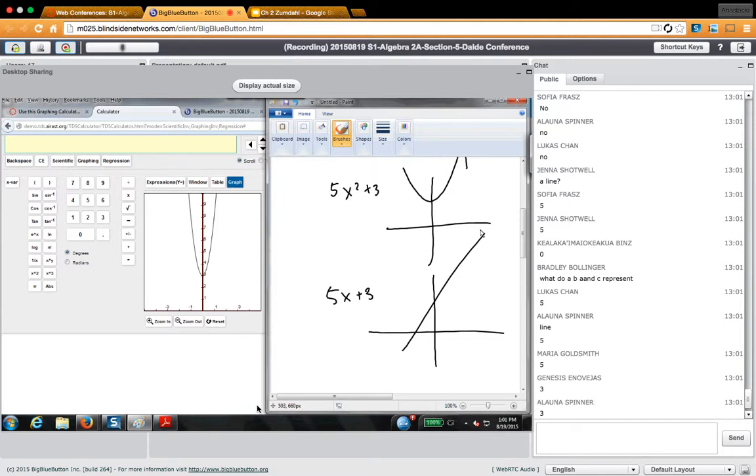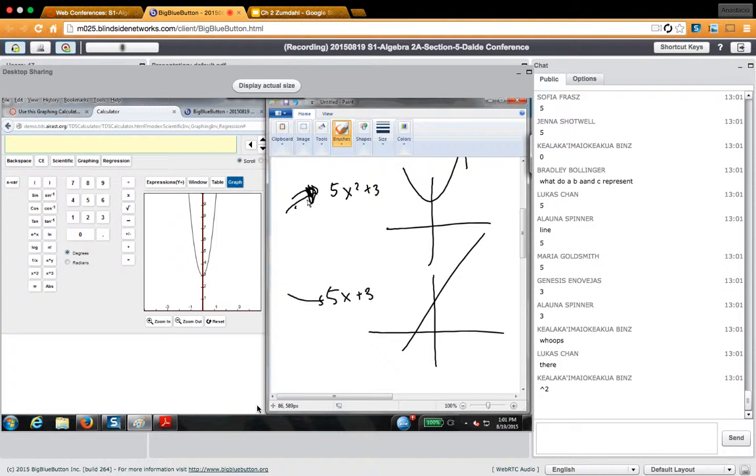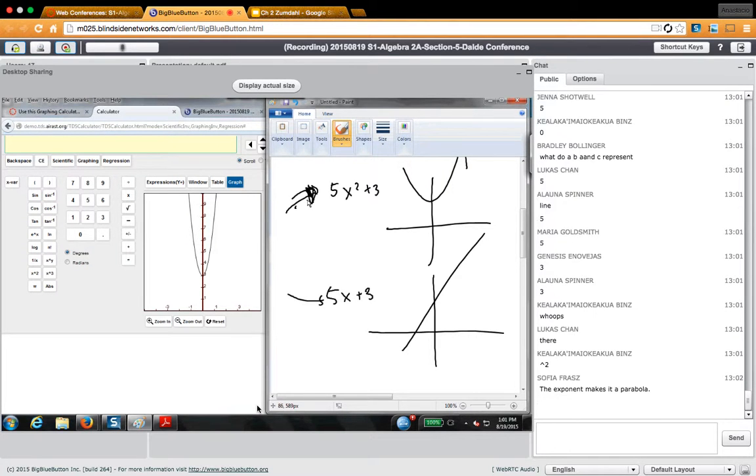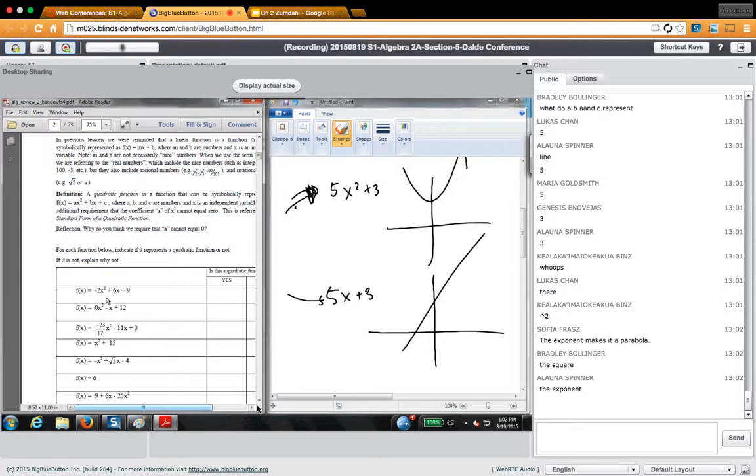Right? So, what's the difference between this and this that makes the first one a parabola and the second one not a parabola? The square. The square, the to the second power. Cool. So if I go back to here and I ask you, is this a parabola, yes or no? That's all I want to know. Is it a parabola? Yeah.